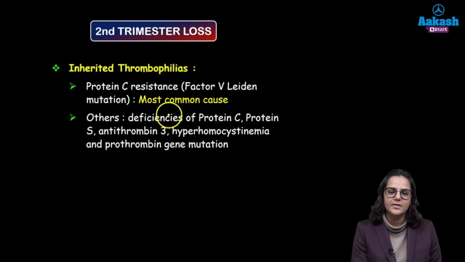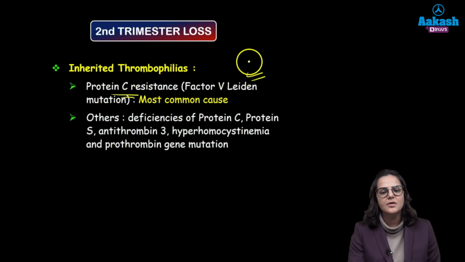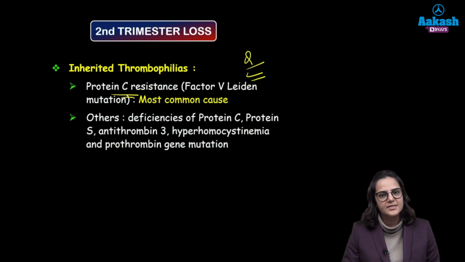Alright. APLA is also a cause of second trimester losses along with other inherited thrombophilias. In that, the most common is protein C resistance, also known as factor V Leiden mutation. This is all that you need to remember. Other causes can be protein S deficiency, hyperhomocysteinemia, antithrombin deficiency or prothrombin gene mutation.